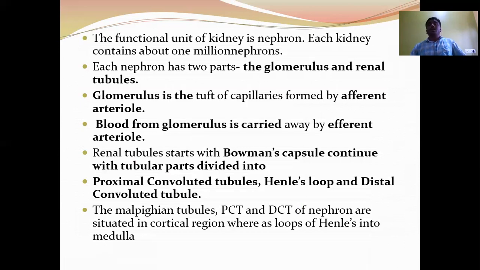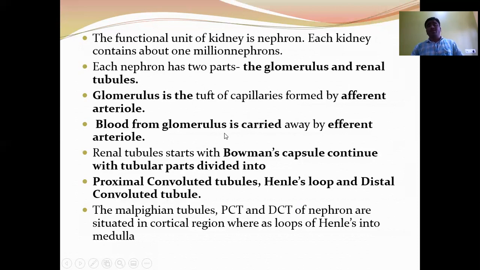Each kidney consists of around 1 million structural and functional units called nephrons. Each nephron has two parts, glomerulus and renal tubule. The glomerulus is the tuft of capillaries formed by the afferent arteriole.